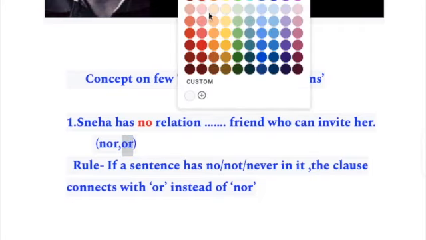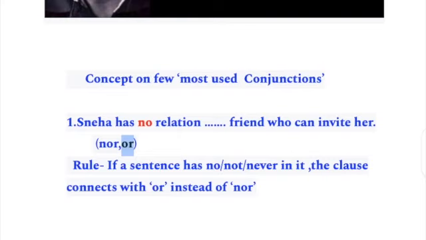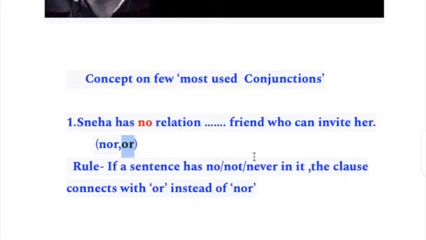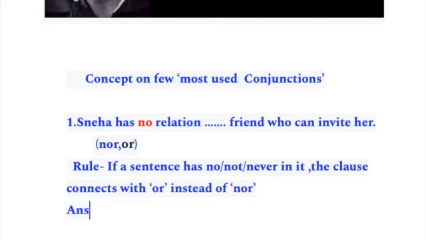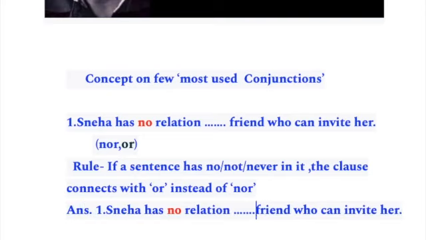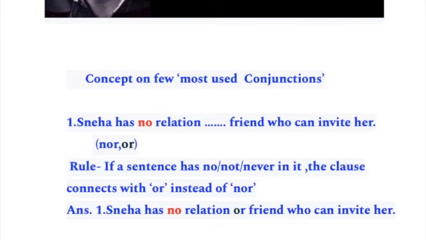Let me turn it in green so that we understand that this is the correct answer in the given example. When you're making a correct sentence, you just copy it, write the answer here, remove the blank, and put the answer or instead. Let me turn it in green so that it helps us understand the answer we found to fill in that blank. Sneha has no relation or friend who can invite her. Learn this rule: if a sentence has no, not, never in it, the clause connects with or instead of nor.